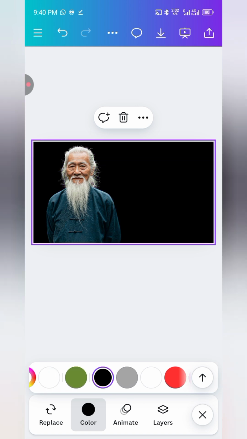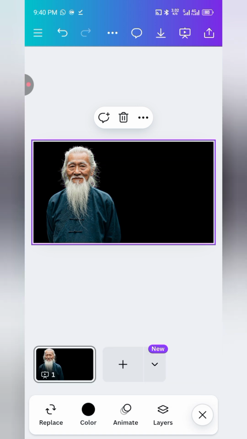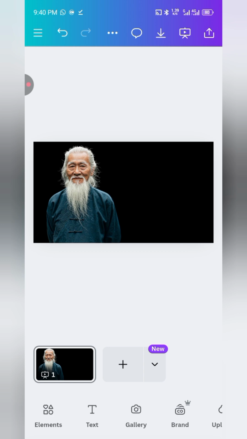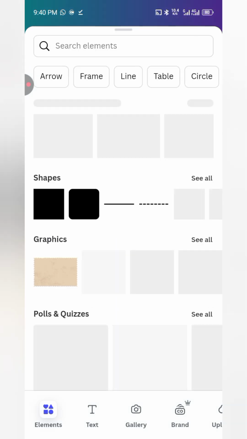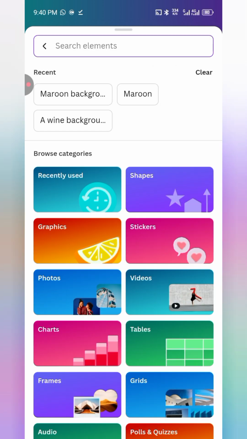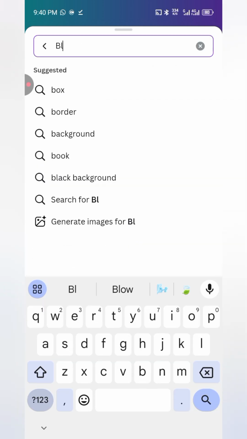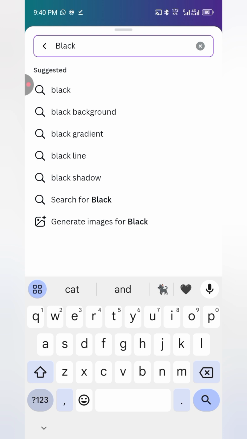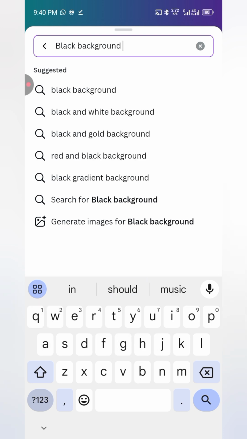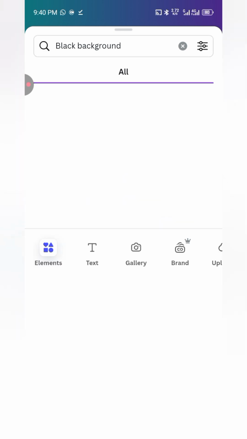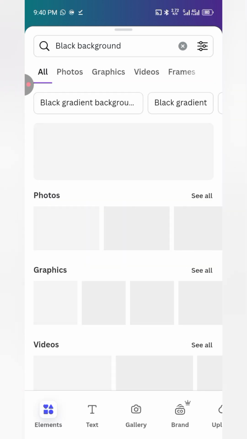So later on, I had to go and look for a background instead of just using a plain black background. Now I'm going to go to elements, not gallery, and then search for black background. Let's see what Canva is going to give us. I'm going to choose one of the black backgrounds.